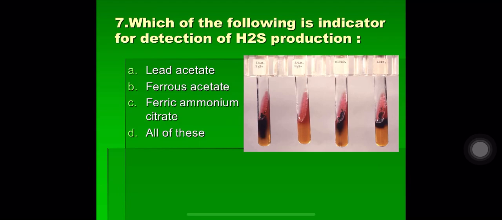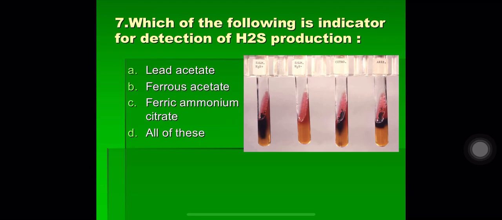Which of the following is an indicator for detection of H2S production? A. Lead acetate, B. Ferrous acetate, C. Ferric ammonium citrate and D. All of these. So all of these reagents are used as indicators for detection of H2S production by various bacteria.